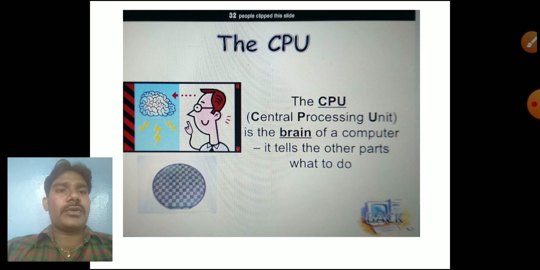The CPU, central processing unit, is the brain of a computer. It tells the other parts what to do. Okay, the CPU is the only one controlling. Inside the CPU, the control unit, the arithmetic logic unit, everything will be there. That is the brain of a computer.